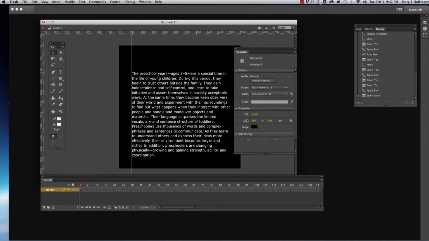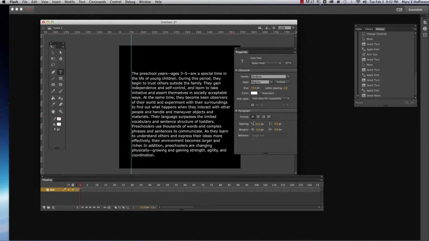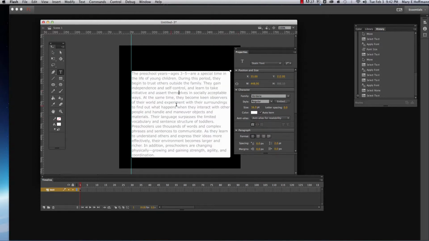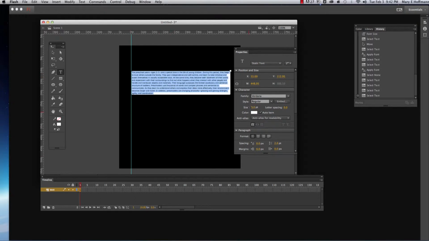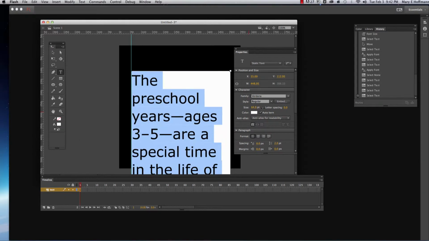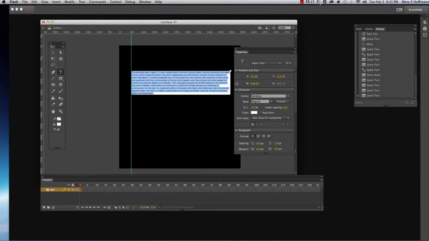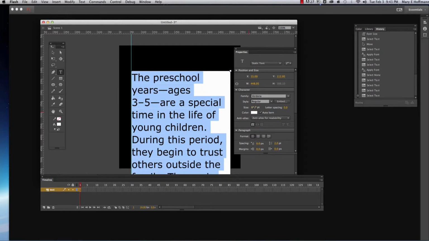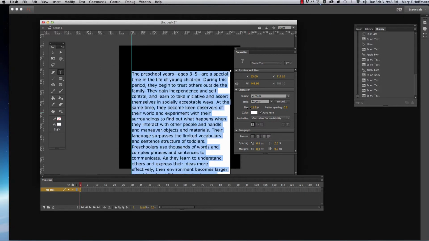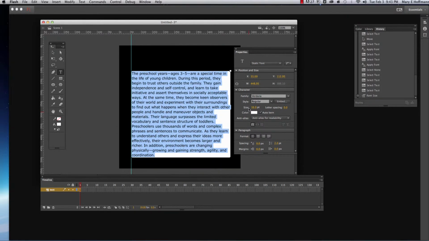So you have your size. Let me just check the text again. If you notice the size here, if you hold your mouse down, you can increase and decrease your size that way, just by selecting your text. You have to select it first, and then you can use the scrubber right here. You can hold your mouse down and visually see what it looks like as you're doing it. I'm just going to put this right back down to 16 again. That's where I like it.